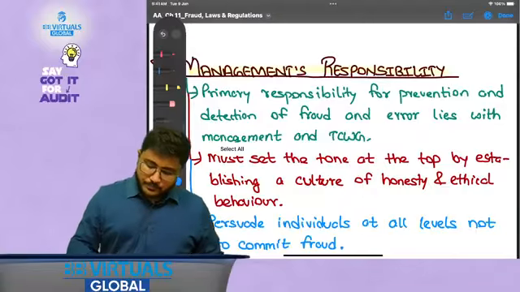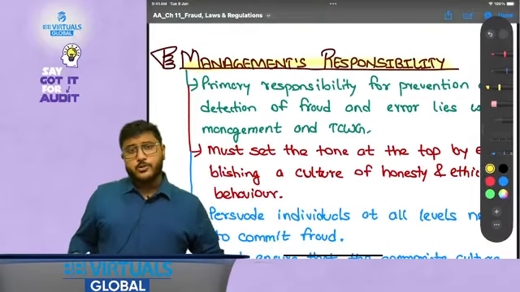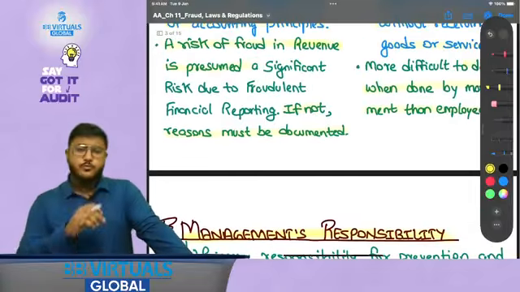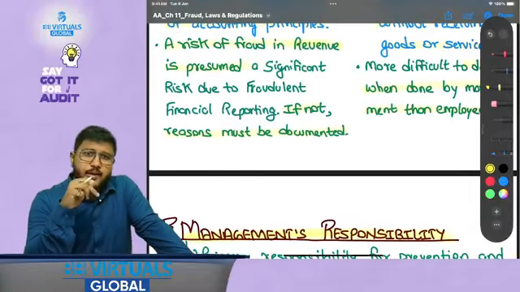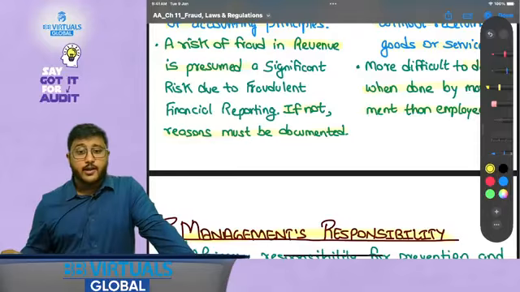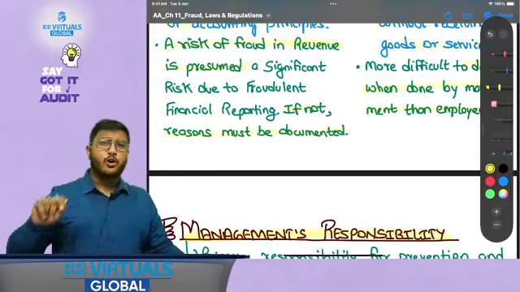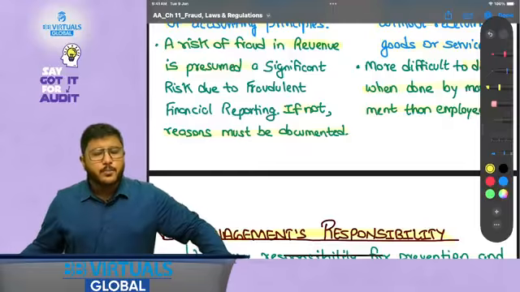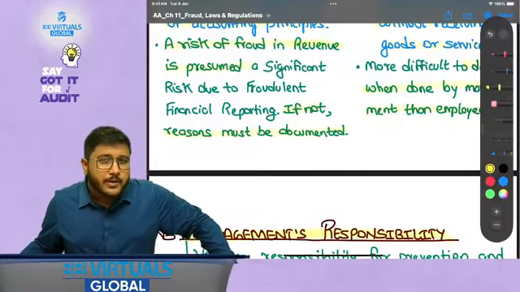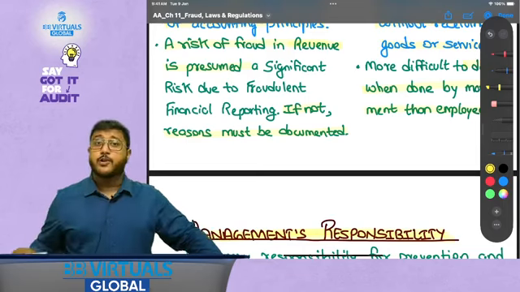Okay, now management's responsibility. What are the management responsibilities? So my friends, whenever we discuss fraud, generally what happens is everybody thinks that prevention and detection of fraud is the responsibility of the auditor. Anytime a new fraud is identified, everybody points towards the auditor, saying the auditor should have identified it. But please try to understand, is it the primary responsibility of the auditor to prevent and detect fraud? No, it is the primary responsibility of management.